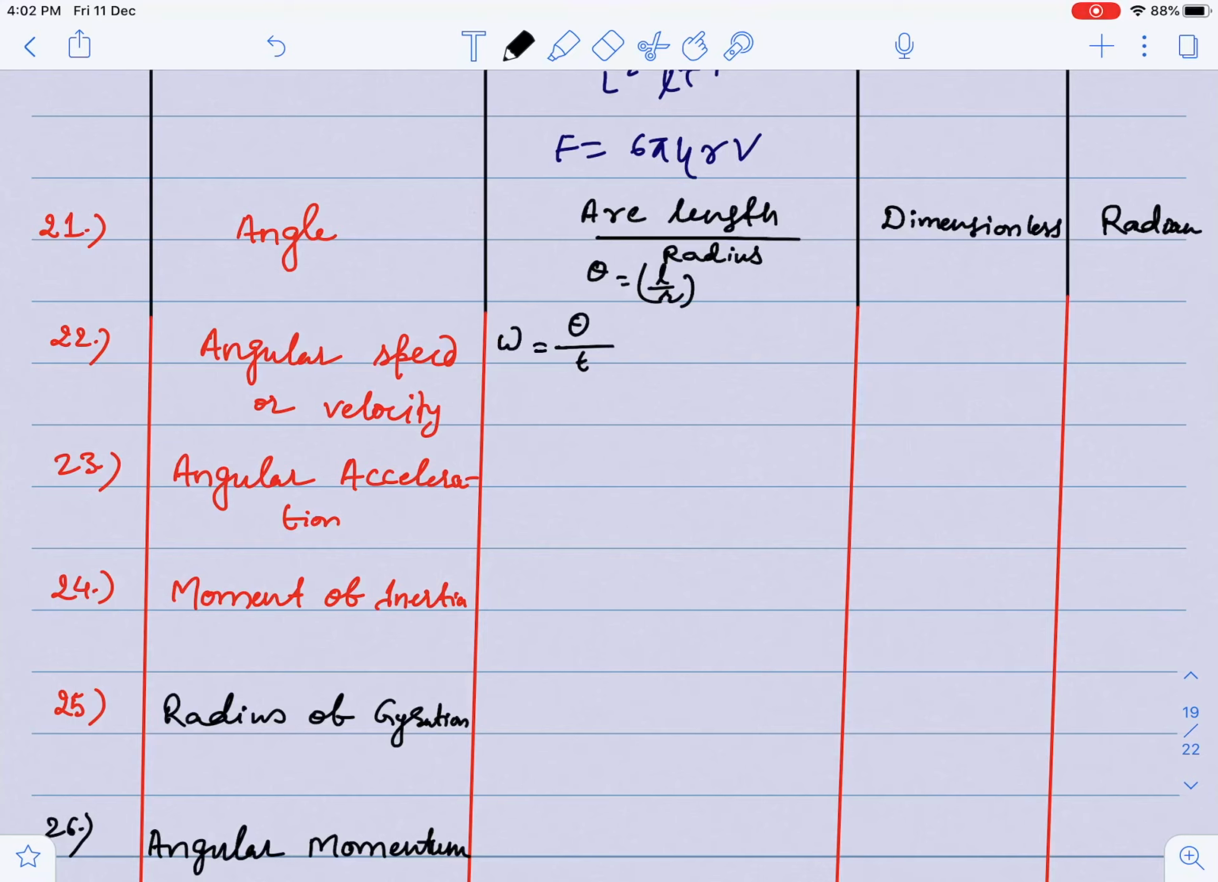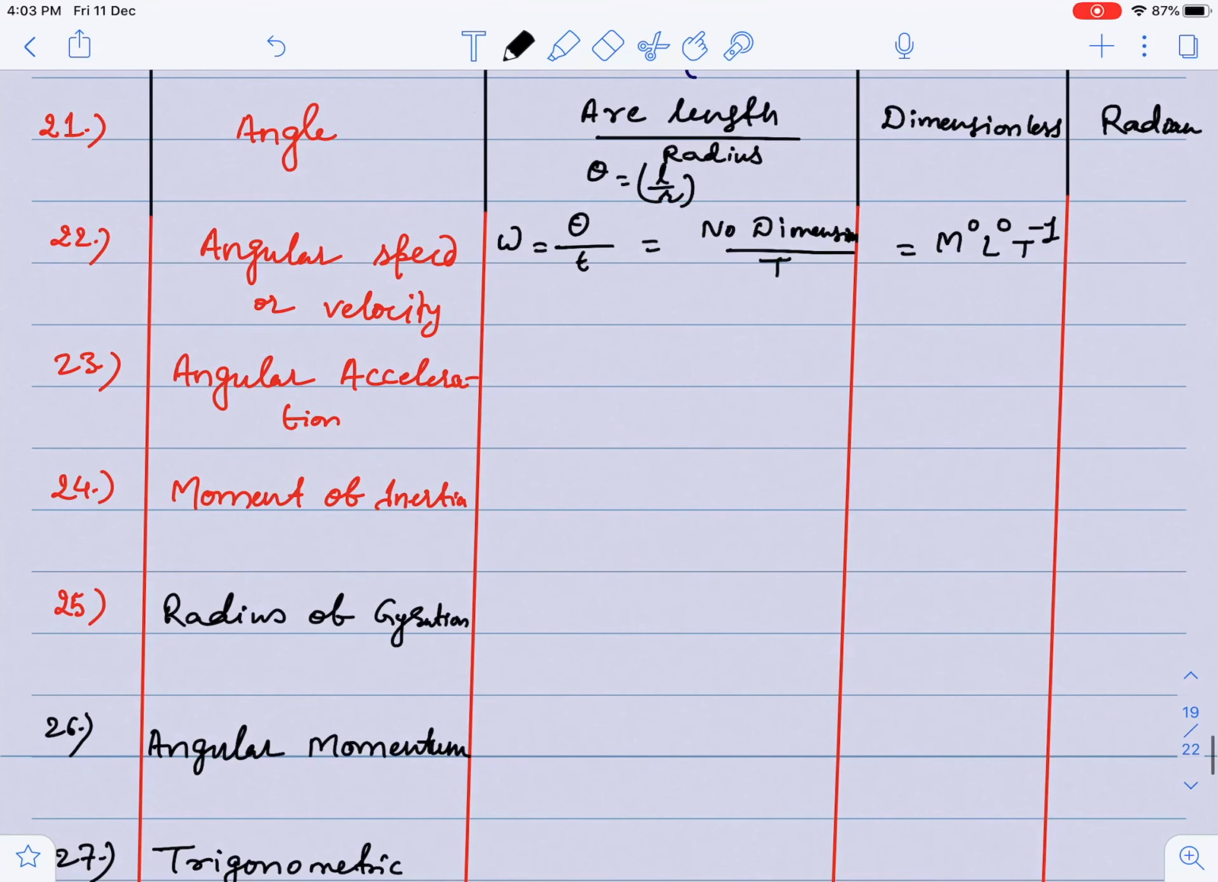Now next, angular speed. Angular speed is nothing but theta by t. Angular speed is denoted by omega. Omega is equal to theta by t. As you know that theta has no dimension, so no dimension upon dimension of time. So I can say that this is nothing but m0 l0 t to the power -1. And its unit is per second, which means radian per second, because I know that theta is in radian.